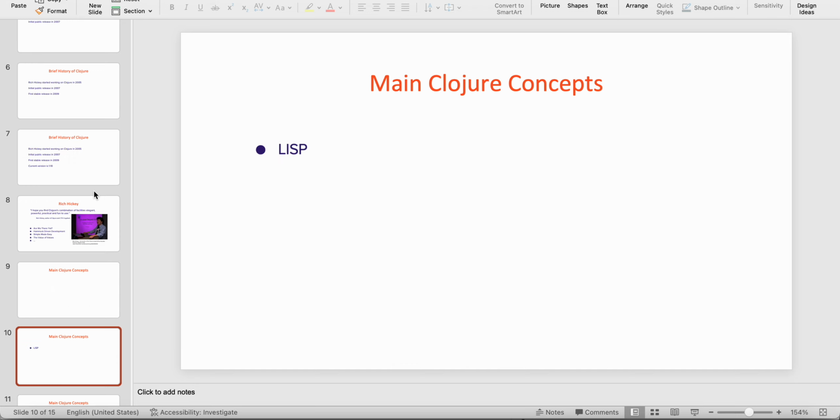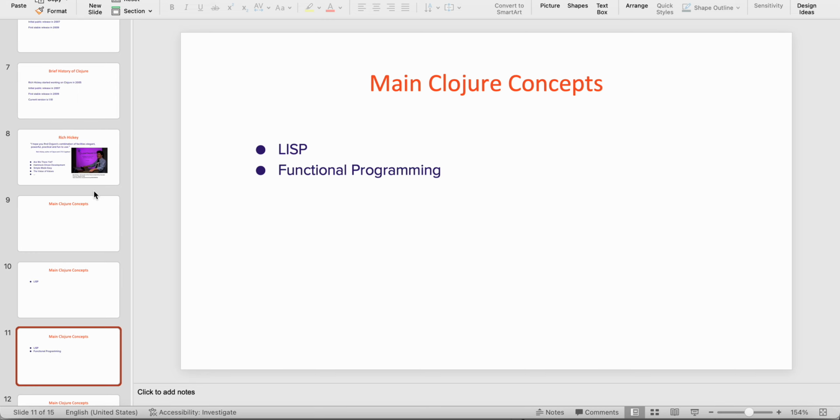So, main concepts of Clojure. Let's go through the main features of Clojure, what Clojure is providing to us. One is Lisp, the definition of which is list processing, to provide data processing. Second is functional programming. Third is immutability.